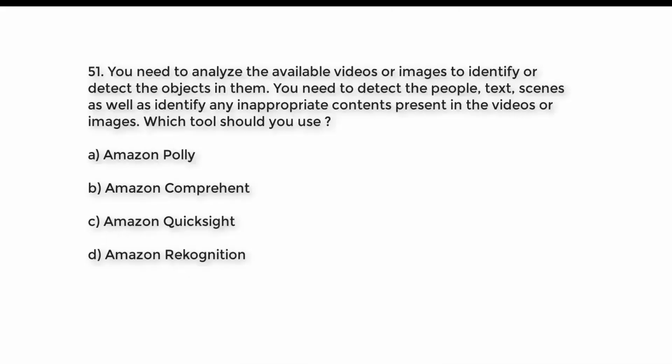Question number 51. You need to analyze the available videos or images to identify or detect the objects in them. You need to detect the people, text, scenes, as well as identify any inappropriate contents present in the videos or images. Which tool should you use? A. Amazon Polly. B. Amazon Comprehend. C. Amazon QuickSight. D. Amazon Rekognition. Try to guess the right answer. And the right answer is option D. Amazon Rekognition.